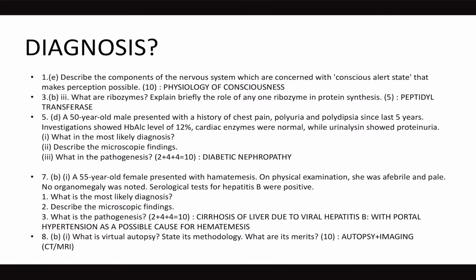So first question, though there will be clinical questions in anatomy, physiology, biochemistry, that is the static portion of the syllabus, the diagnosis will be given in the question itself, so you don't have to worry much. But this question: describe the components of the nervous system which are concerned with the conscious alert state, that makes perception possible. Indirectly they're asking what is the physiology of consciousness, the conscious alert state.